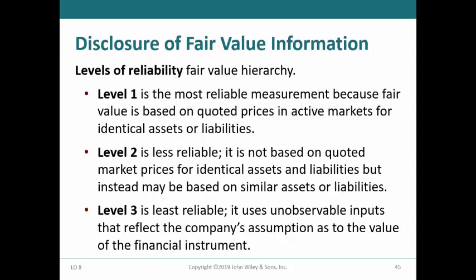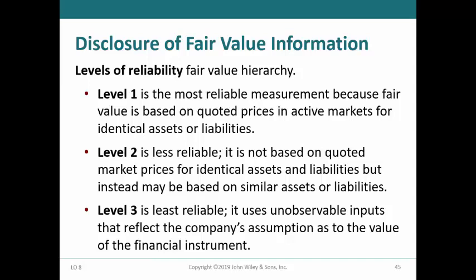Level 1, which is the most reliable, is based on quoted market prices in active markets for identical assets and liabilities. An example of a Level 1 fair value would be to use the current selling price of an identical bond or stock in the market to determine the fair value of the securities that the company owns.